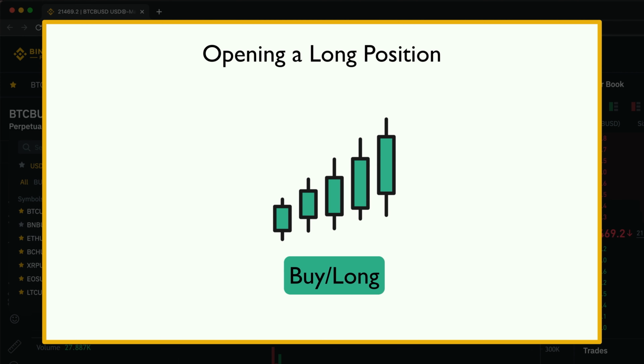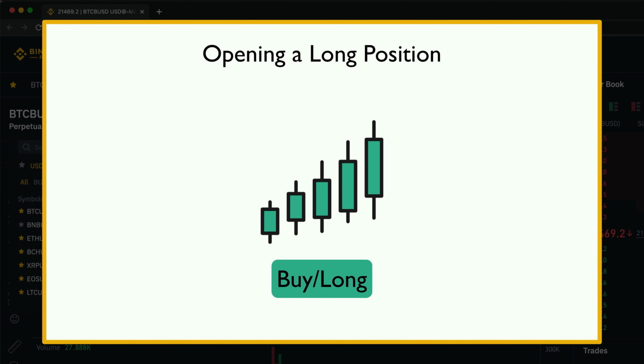So let's say we go long on a future contract for one Bitcoin at a price of $25,000 per Bitcoin. On the delivery date, which is when the future contract expires, we'll have to look at the Bitcoin price to see if we actually made profit or if we've lost money.